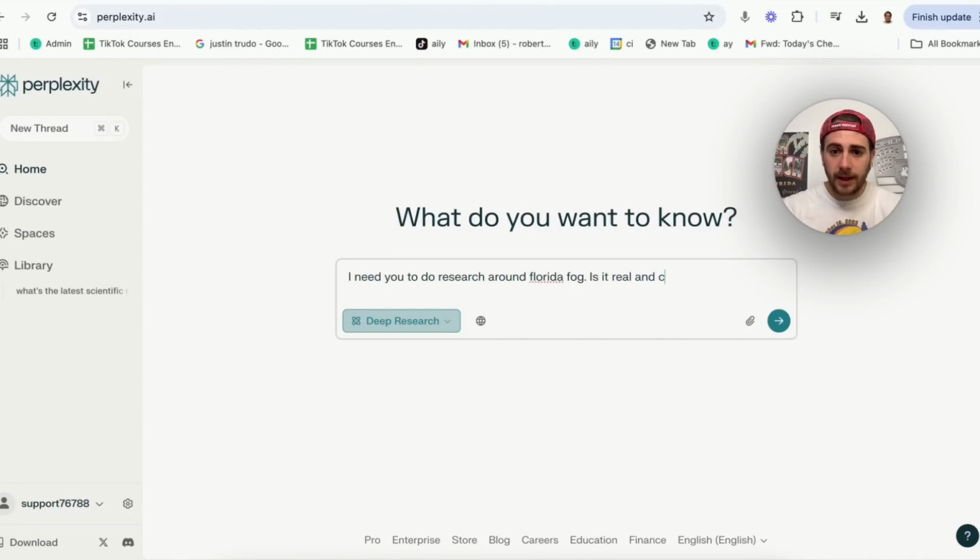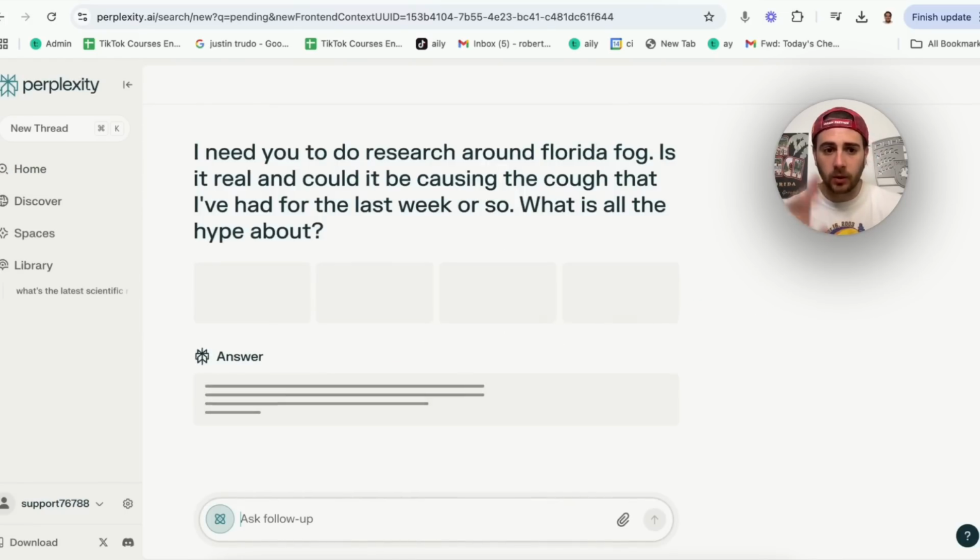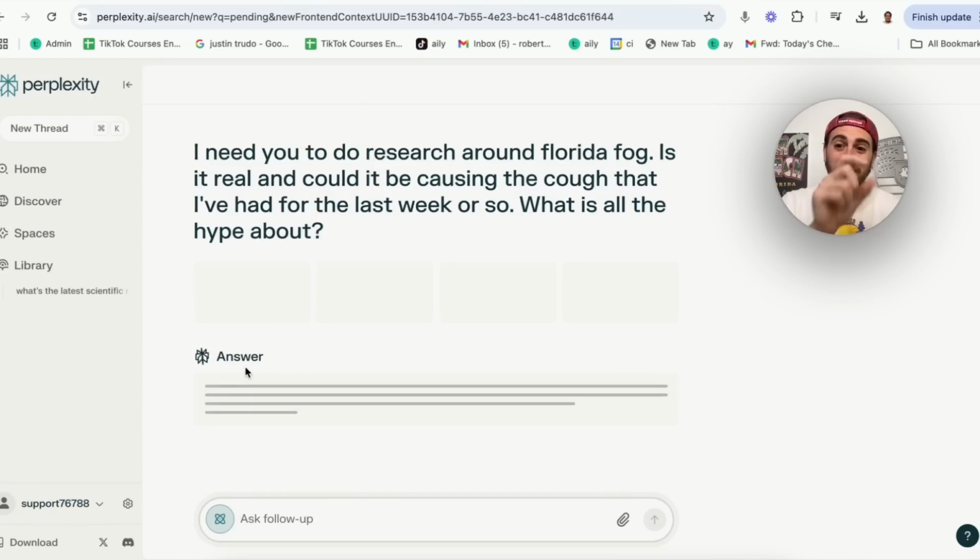Is it real, and could it be causing the cough that I've had for the last week or so? What is all the hype about? Now I'm going to click on this, and it's going to do deep research around this, and we'll be able to actually see what this deep research looks like from Perplexity.